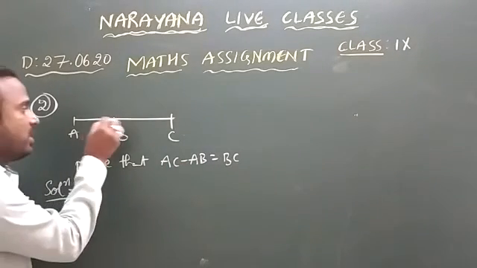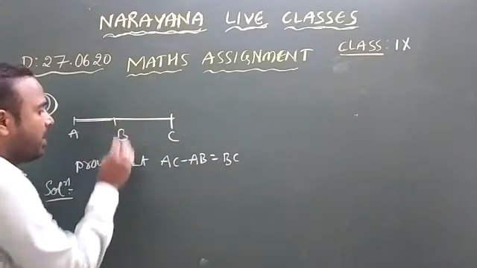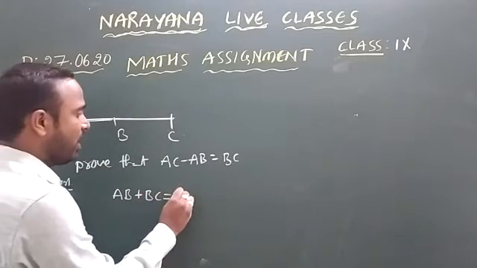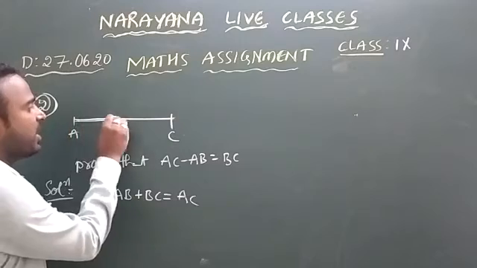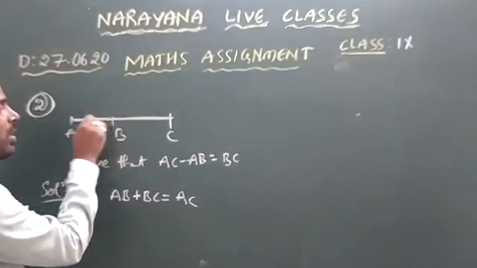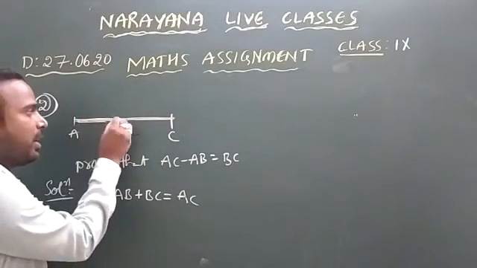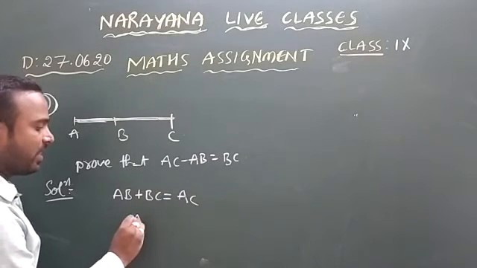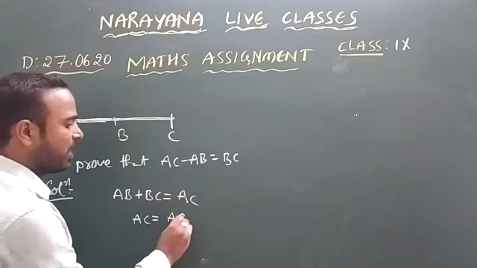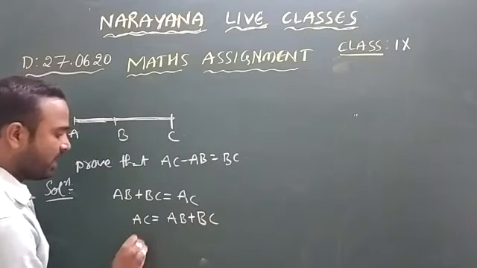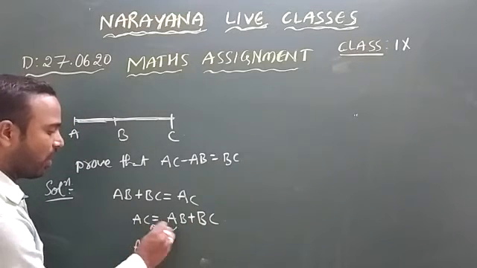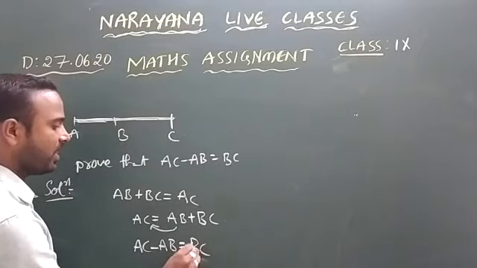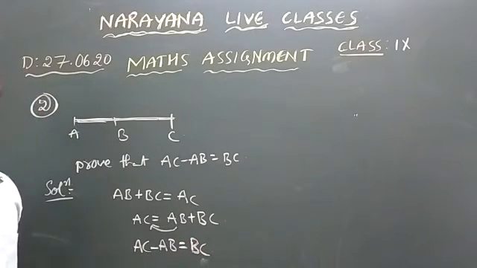Observe the diagram: A, B, C lie on the same line, so AB plus BC is equal to AC. That means AB distance plus BC distance equals AC distance. So AC equals AB plus BC. Sending AB to the other side, we get AC minus AB equals BC.